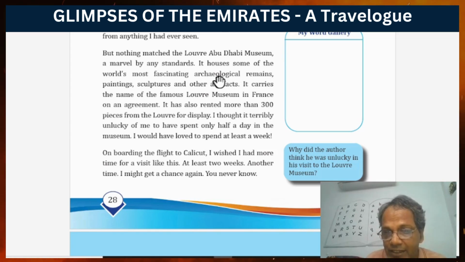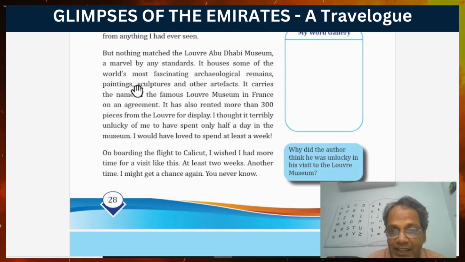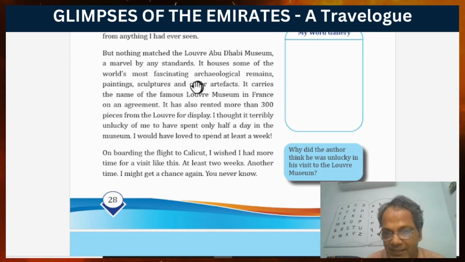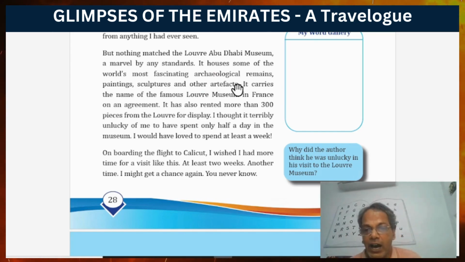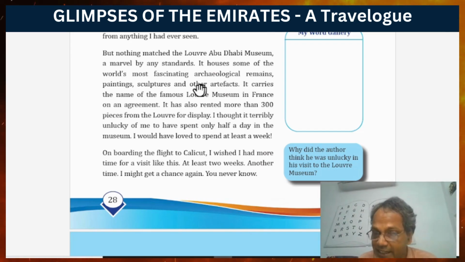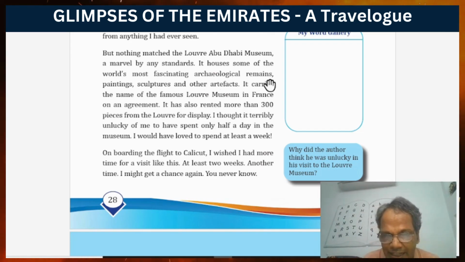So there are archaeological remains, paintings, then some sculptures, maybe some human or animal or building sculptures, and other sorts of artifacts. Such artistic things are there.